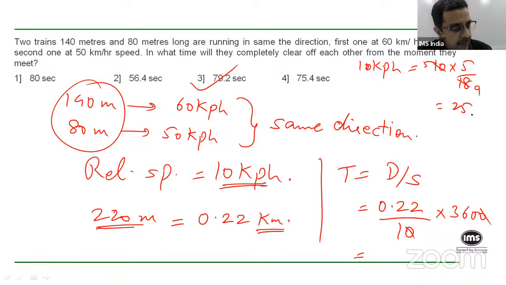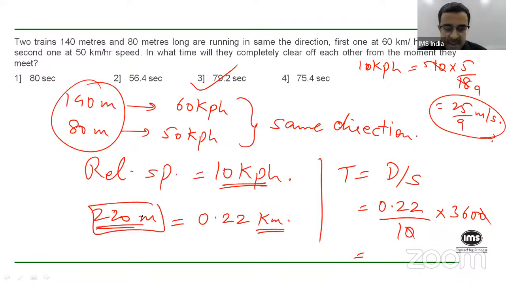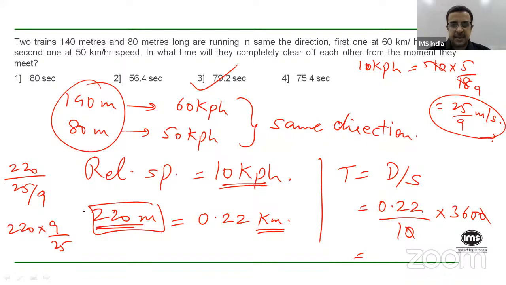Correct? So you would have got 25 by 9 meters per second as the speed. And now the distance, 220 meters, will remain in meters, so you need not change that. So now you can directly take the time as 220 meters divided by 25 by 9 seconds. Correct? So this becomes basically 220 into 9 by 25, and then you can calculate this. It will come out to obviously be the same answer, 79.2.